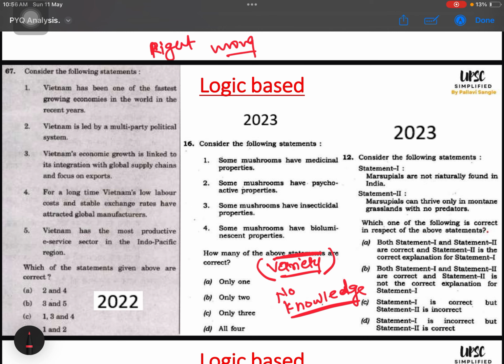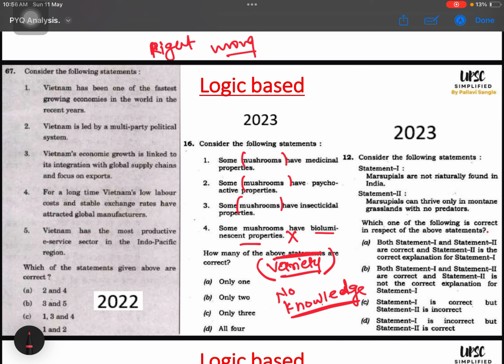With my limited knowledge, I cannot say that some mushrooms have bioluminescent properties. Oh, I have never seen a mushroom with this property, so this option is wrong. If I do this, then I am judging the option based on my limited knowledge, because I don't have knowledge about lakhs of varieties of mushrooms across the world.